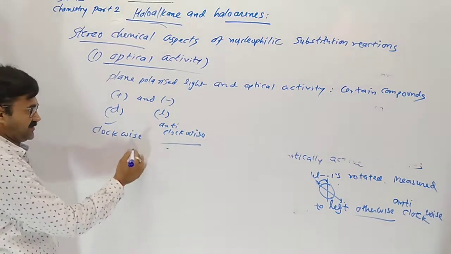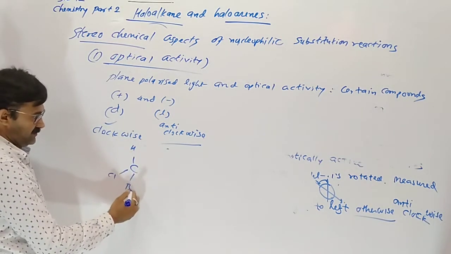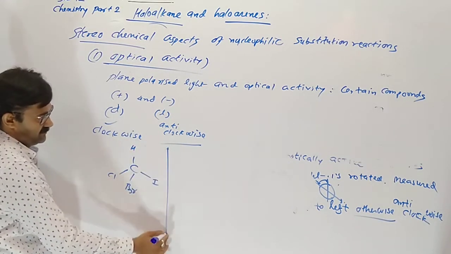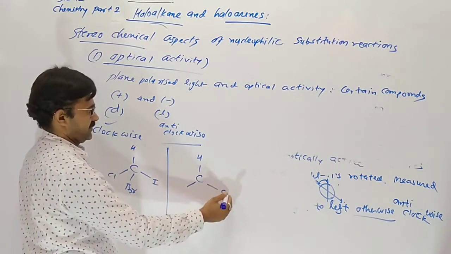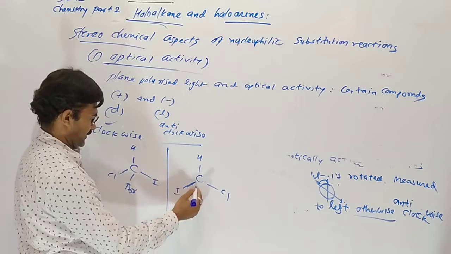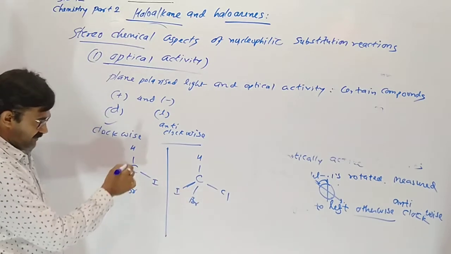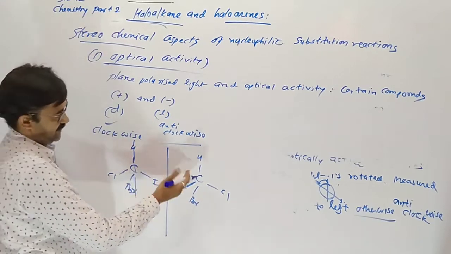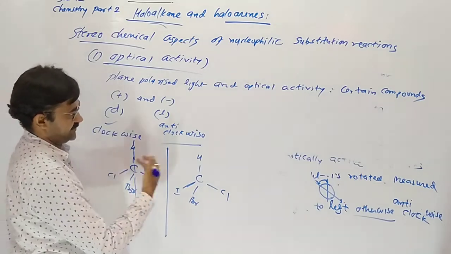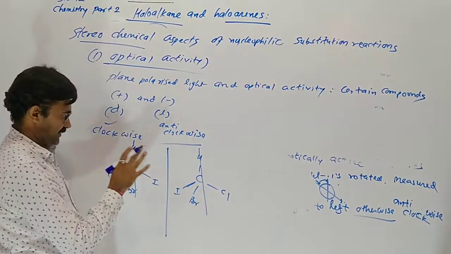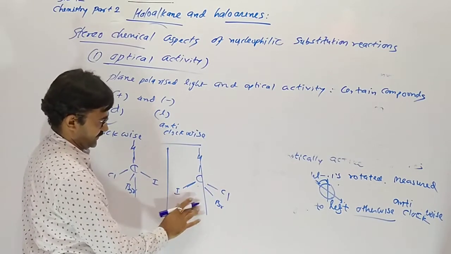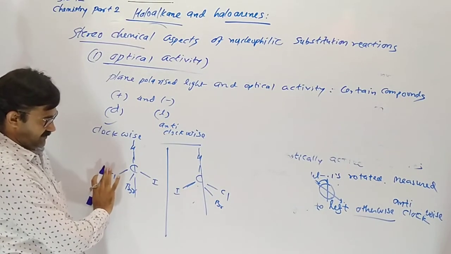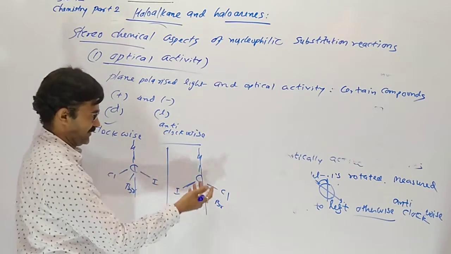Suppose we are taking CHClBrI. Here is the mirror image of it. Here chlorine, here iodine and bromine. These are mirror images. Left side here is right hand side there, and right hand side here is left hand side there.